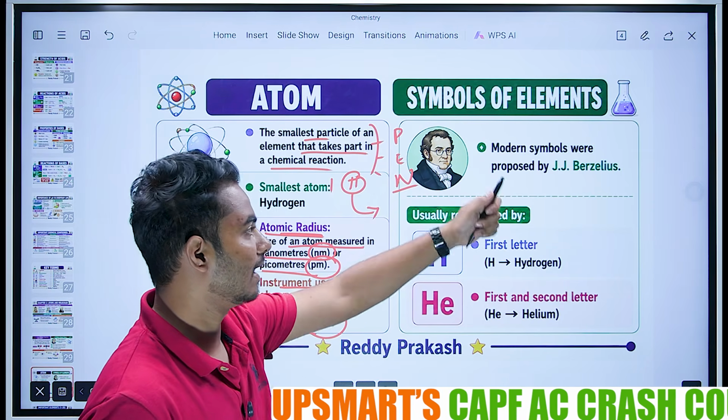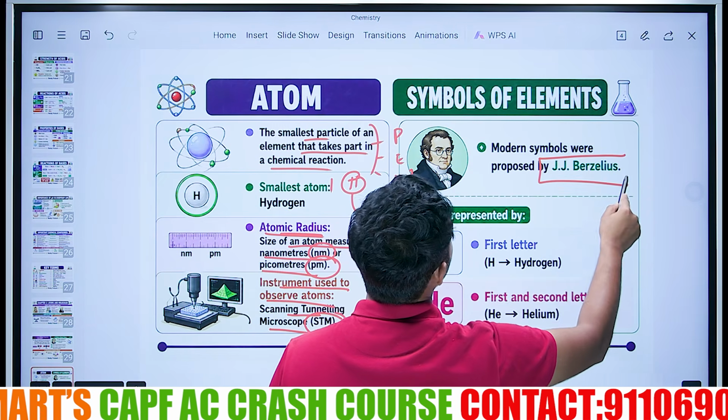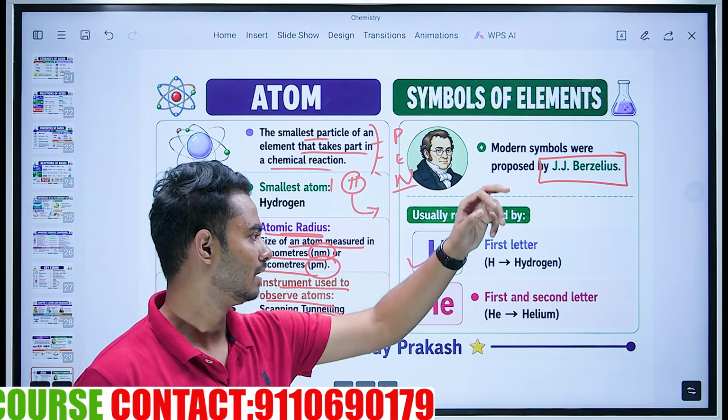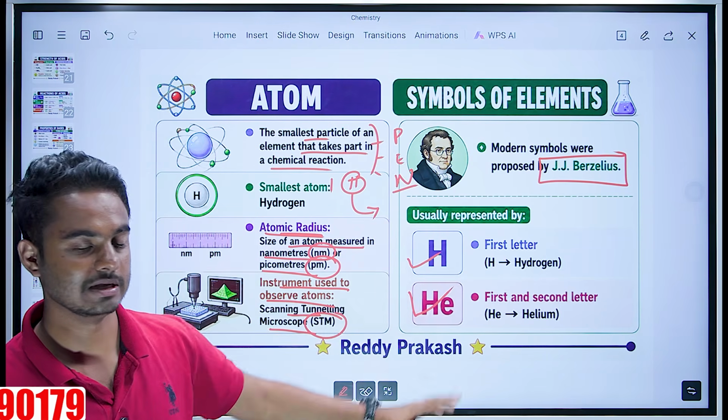Next, symbols of atoms. Those symbols of atoms were given by J.J. Berzelius. Berzelius gave the symbols of atoms, like the first symbol being hydrogen, second symbol being helium. He gave those symbols, Berzelius. Okay.